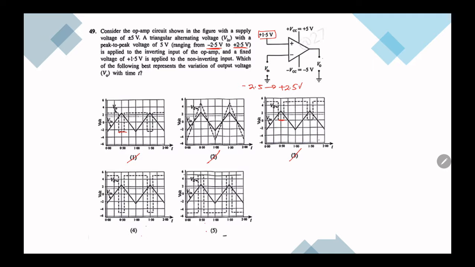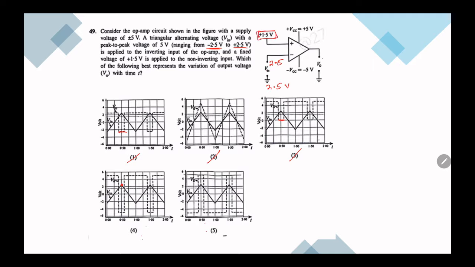From them, when V in is on the positive side, let's say V in is 2.5, which is greater than 1.5. On this side you have 2.5 and here you have 1.5.